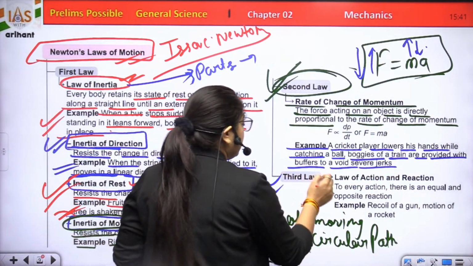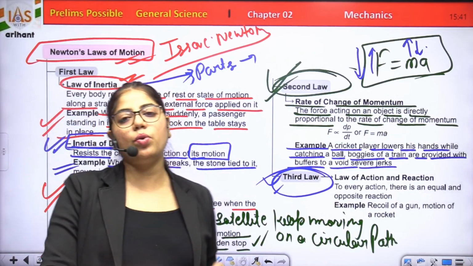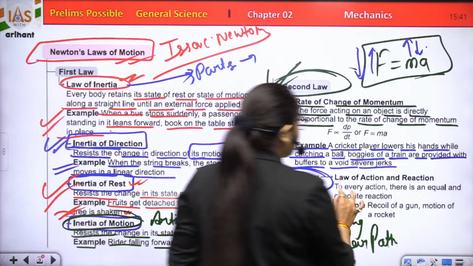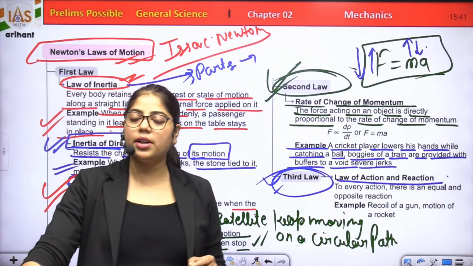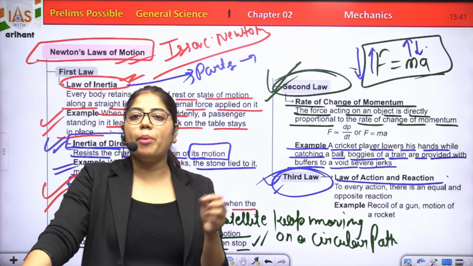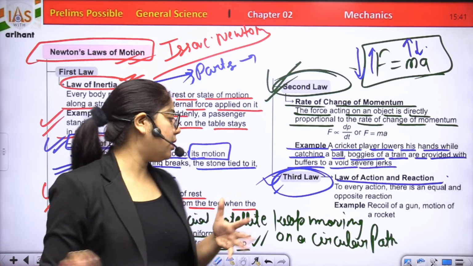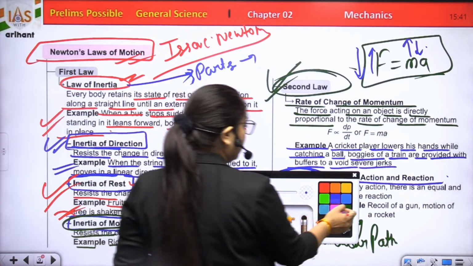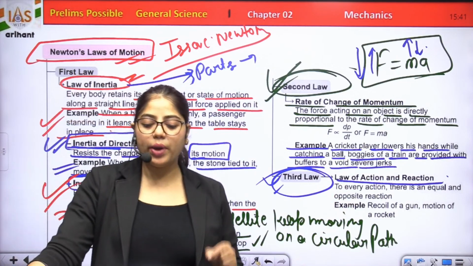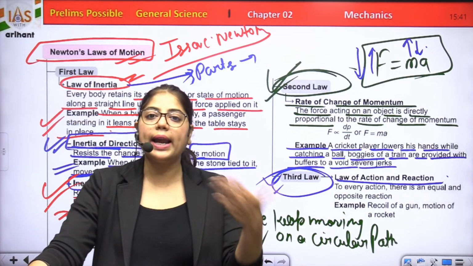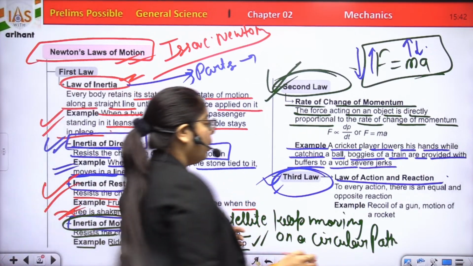Comes to the third law of motion, also known as law of action and reaction. That means to every action, there is an equal and opposite reaction. Examples, let's take a new fresh example, like during swimming, a swimmer moves ahead.